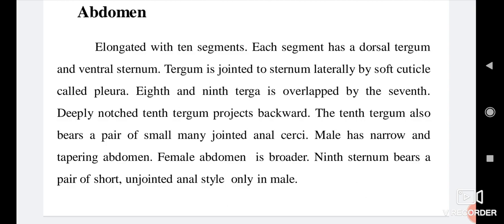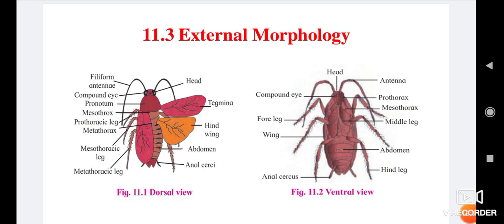Abdomen. Elongated with 10 segments. Each segment has a dorsal tergum and a ventral sternum. Tergum is jointed to sternum laterally by soft cuticle called pleura. The 8th and 9th terga are overlapped by the 7th.